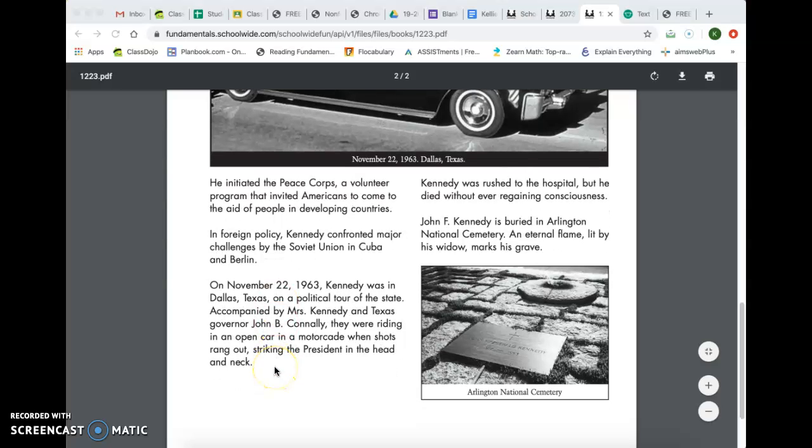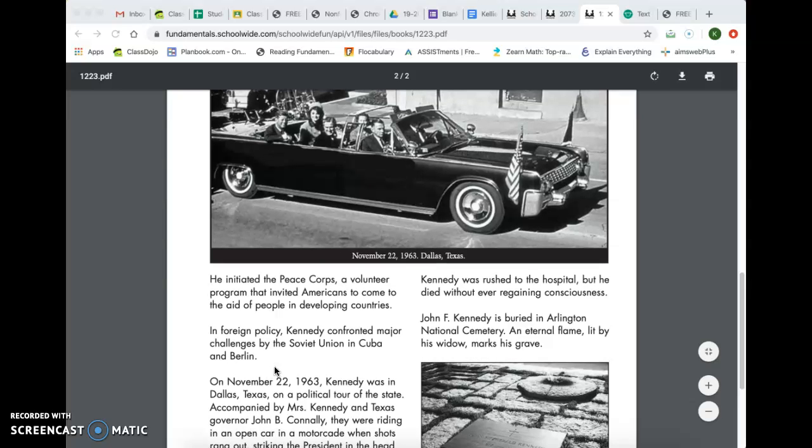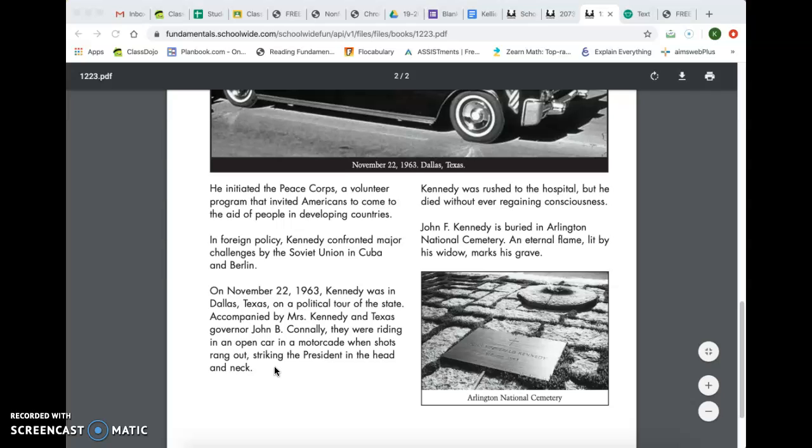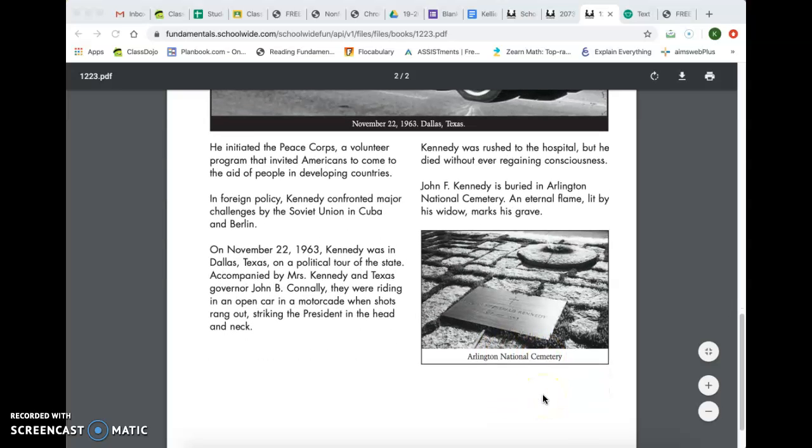On November 22, 1963, Kennedy was in Dallas, Texas on a political tour of the state. Accompanied by Mrs. Kennedy and Texas Governor John B. Connally, they were riding in an open car in a motorcade when shots rang out, striking the president in the head and neck. Kennedy was rushed to the hospital, but he died without ever regaining consciousness. John F. Kennedy is buried in Arlington National Cemetery. An eternal flame lit by his widow marks his grave. And here's his grave, along with the caption here.